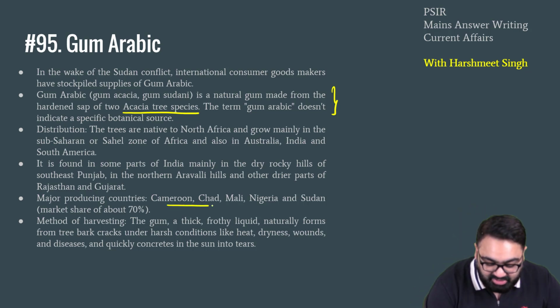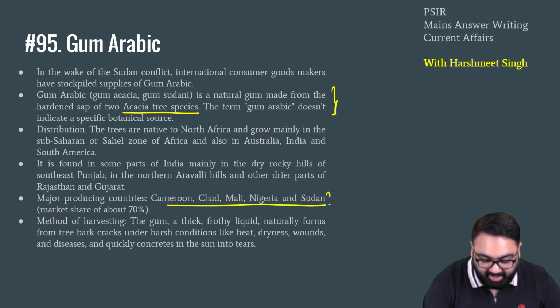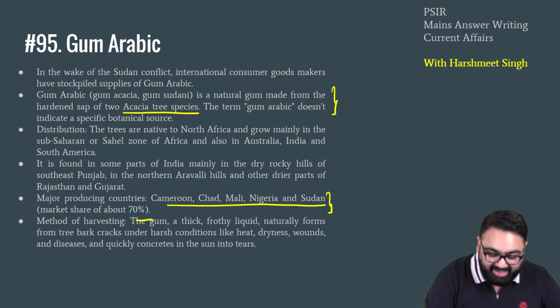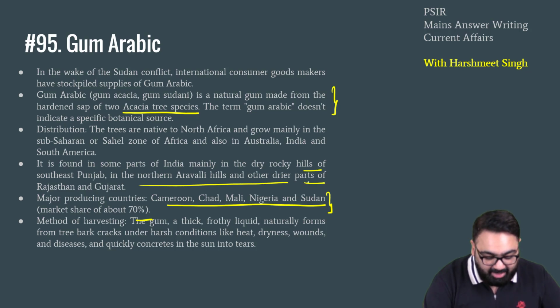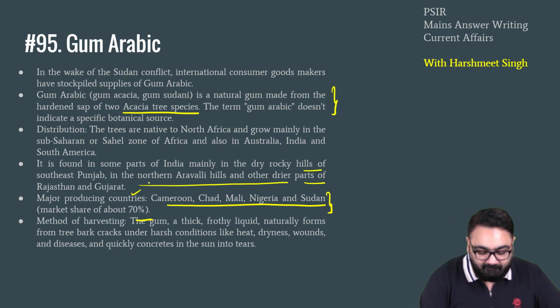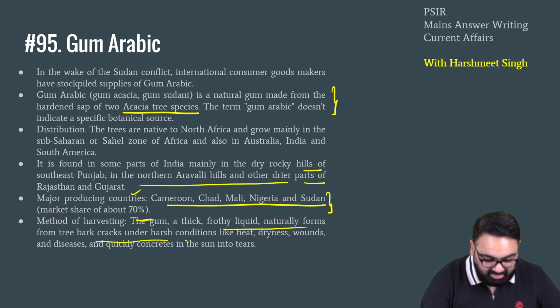Do remember that it's mainly found in Africa. Countries such as Cameroon, Chad, Mali, Nigeria and Sudan make up 70% of the entire world's market. It's grown in India also, but in very small quantities, mainly in the rocky hills of Punjab, Aravallis and dry parts of Rajasthan and Gujarat. So it's again a gum that is taken out from a tree. It's a thick frothy liquid which forms from the tree bark cracks.